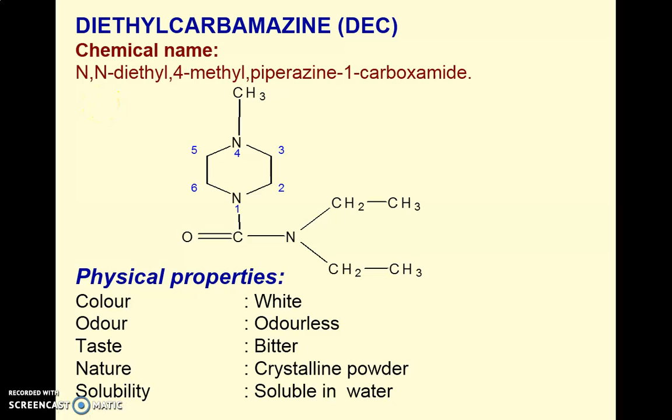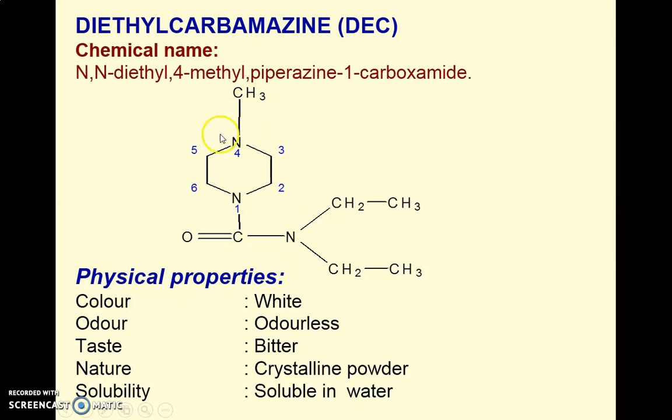Next, again a piperazine derivative called diethylcarbamazine, commonly known as DEC. Chemical name: N,N-diethyl-4-methylpiperazine-1-carboxamide. If you see the structure of DEC, it has a piperazine nucleus, a piperazine heterocycle, in which both nitrogens are substituted. The first nitrogen has a carboxamide, and on the carboxamide nitrogen there will be diethyl substitution, and on the fourth nitrogen there will be a methyl substitution.